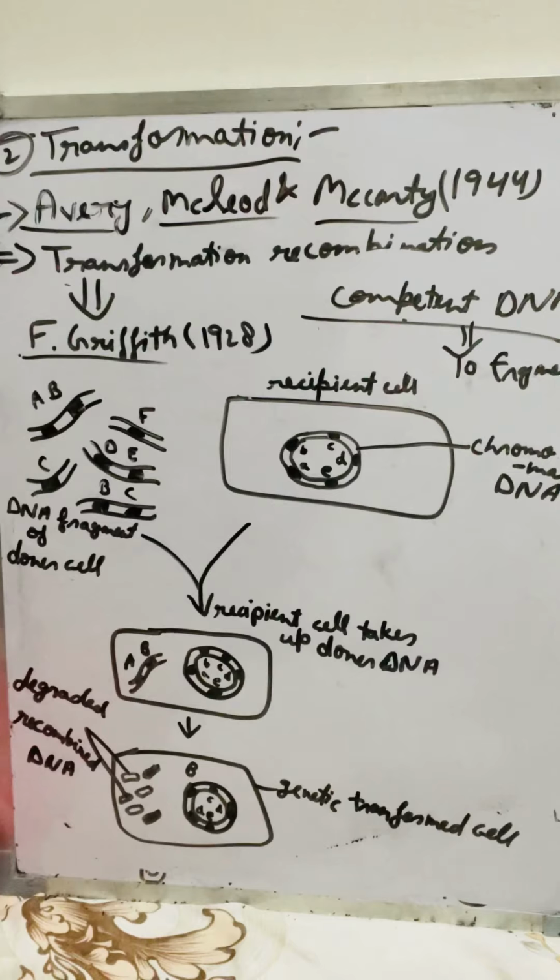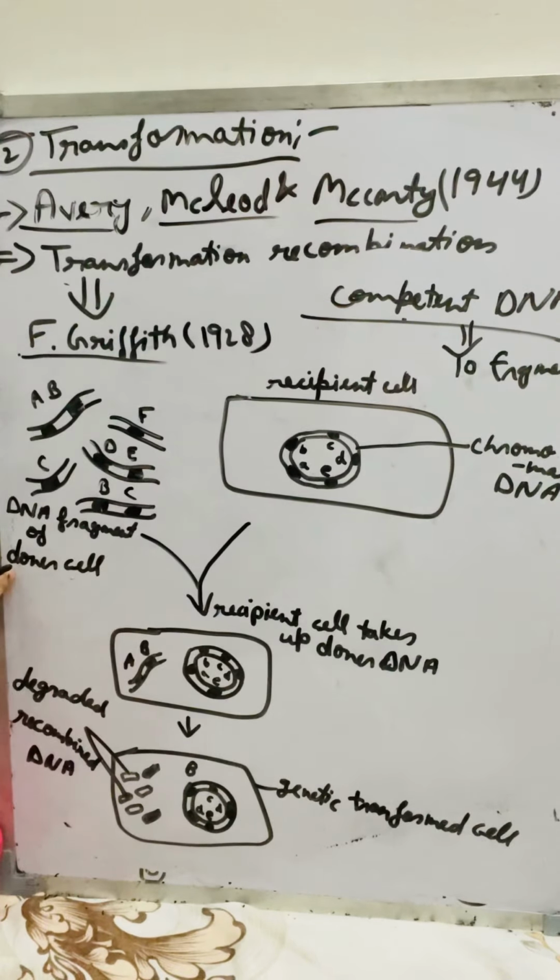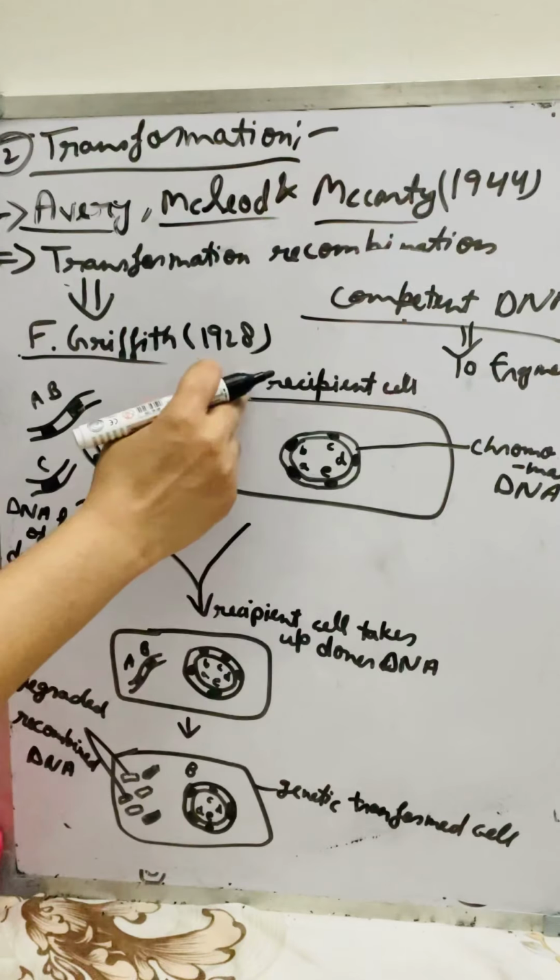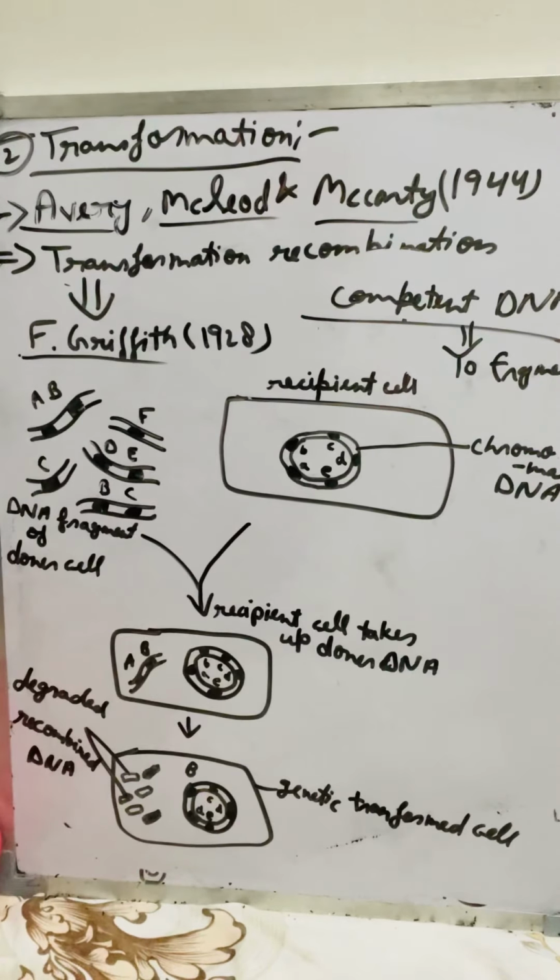Okay, so in the process of transformation, first there are two cells given: the first is the donor cell and the second is the recipient cell.